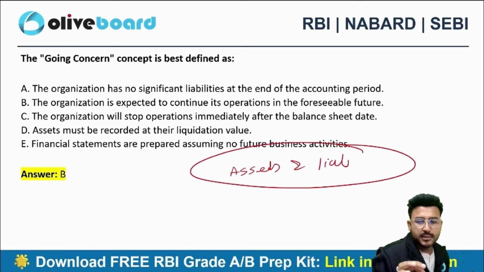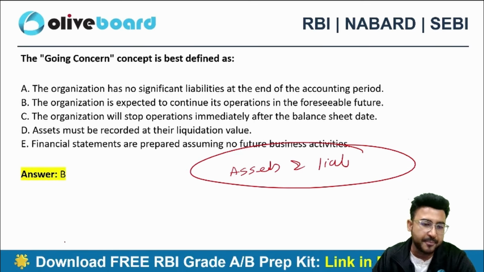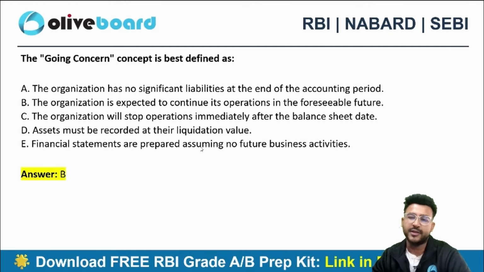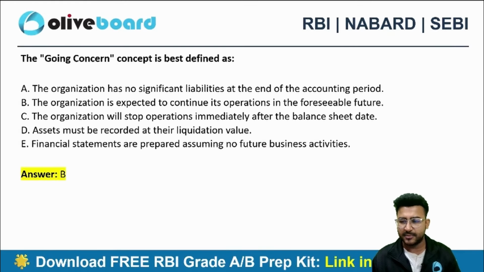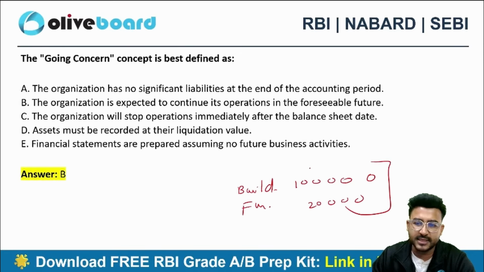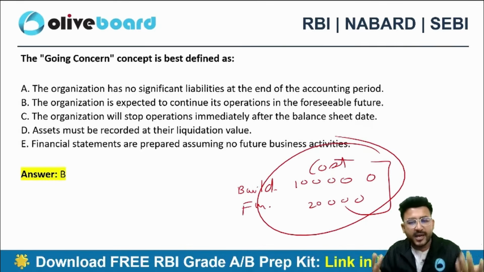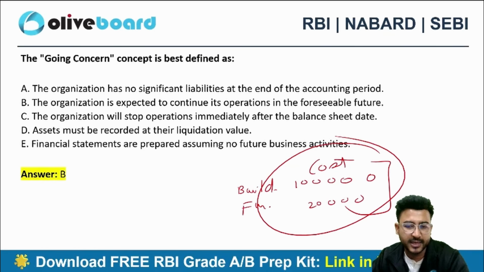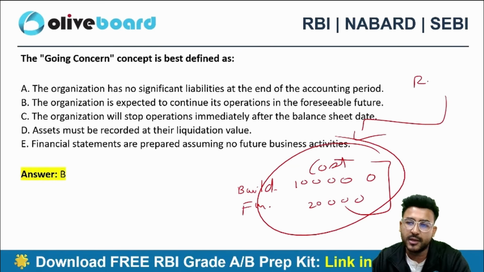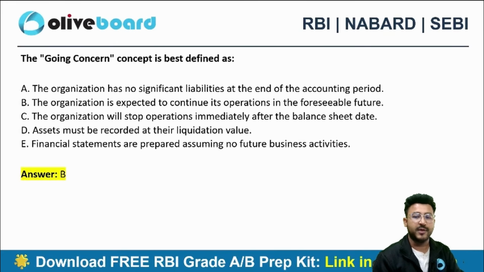I think, very good, Nancy. Net realizable value will be the apt valuation approach. I can value everything based on the realizable value or the net realizable value. Why? Because maybe my building or furniture is worth 1 lakh rupees, is worth 20,000 rupees. But I can say this is valued at cost. If it is there in the balance sheet, it must be valued at cost. Now, if I'm liquidating each and everything, I'm going to close down each and everything. It is far better that I value it on realizable value or net realizable value. So that becomes an apt choice, right? When I'm no more a going concern.